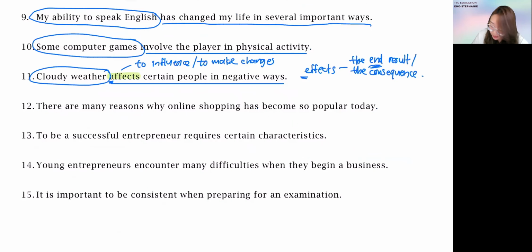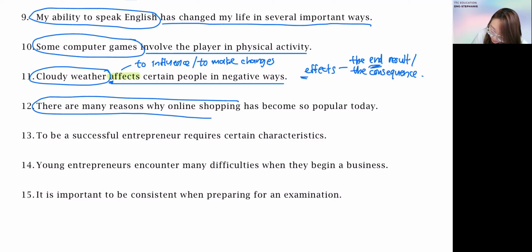So, question number 12. There are many reasons why online shopping has become so popular today. The main subject here for this sentence is "there are many reasons." Sorry, again. There are many reasons why online shopping, because we need to be very precise. Why online shopping what? Has become so popular today. So subject, predicate. We move on to the next one.